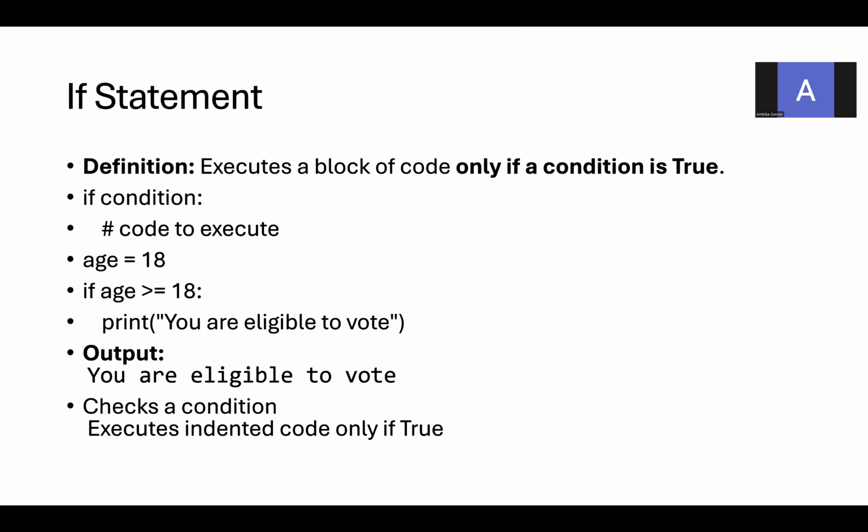It checks a condition and executes the indented code only if it is true. So only if this condition is true, the print statement prints its output. If this condition fails, it is not going to give any output. This is how the if statement works in Python.